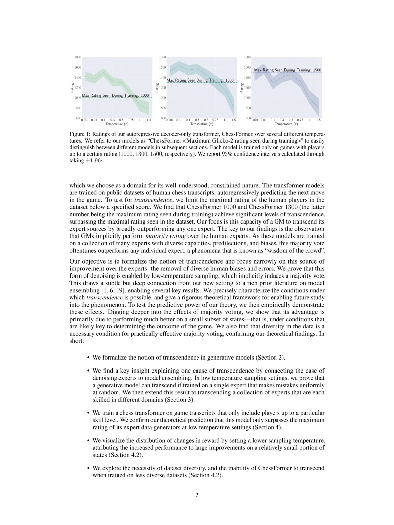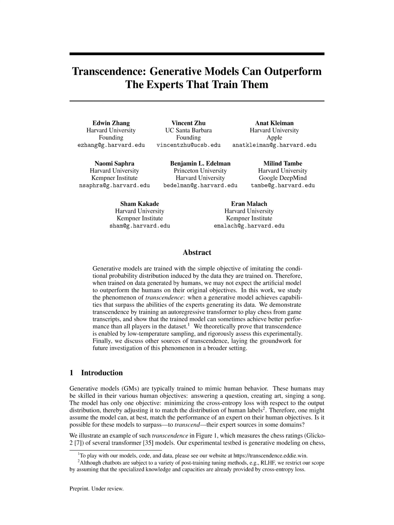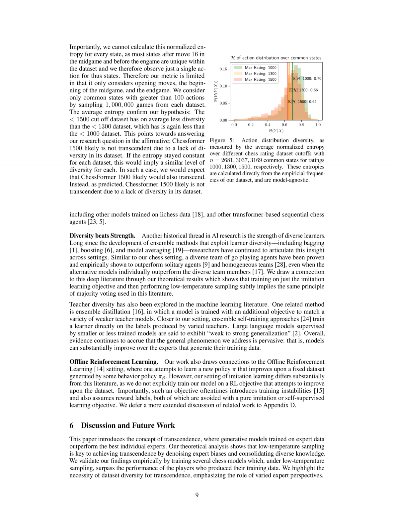7. Quantifying dataset diversity. Dataset diversity is quantified through normalized entropy on the action distribution, providing insights into the diversity of the dataset and its impact on model performance. 8. Achieving transcendence. By combining training on expert data, low-temperature sampling, and dataset diversity, the algorithm enables generative models to transcend and outperform individual experts in specific domains like chess.